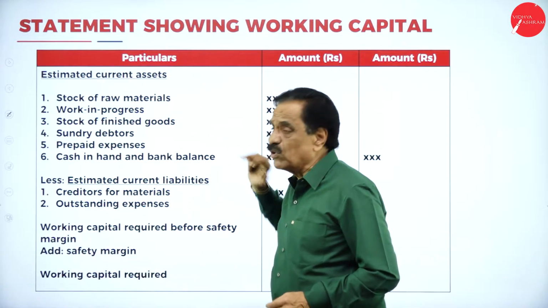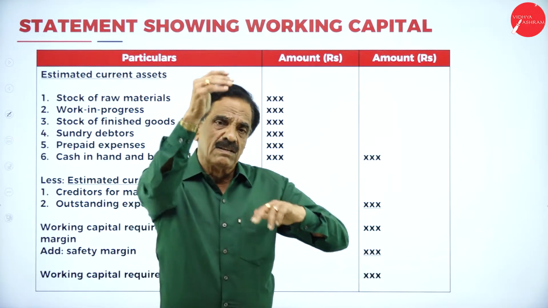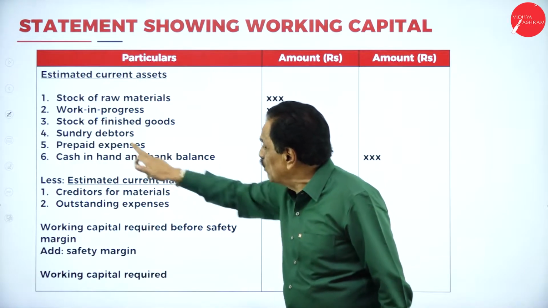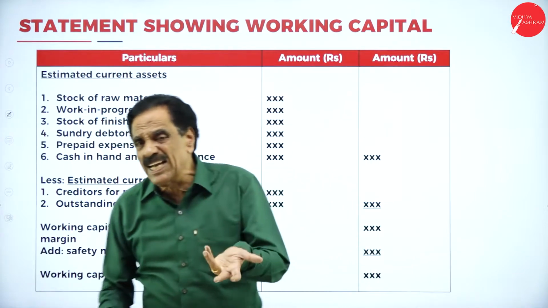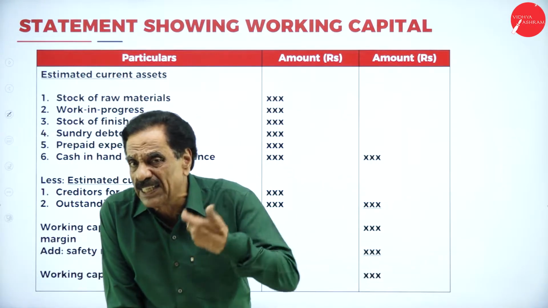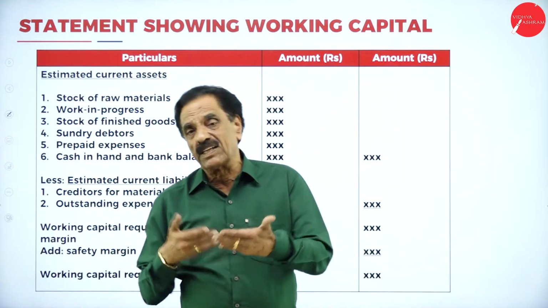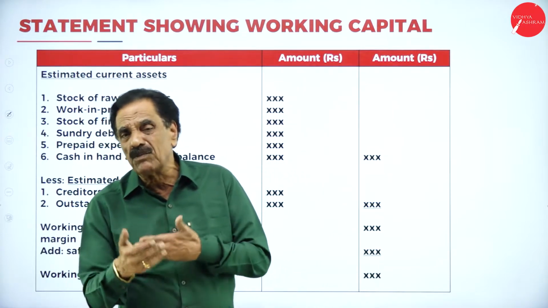So when we say finished goods, what does it contain? First, the stock of raw material will be there. Then work in progress. If we add it, we get the stock of finished goods, then debtors. When you make the sale, the particular person becomes the debtor and we become the creditor. Debtor for 2 months, debtor for 2 weeks, debtor for a number of days. That depends on the problem you have to calculate.